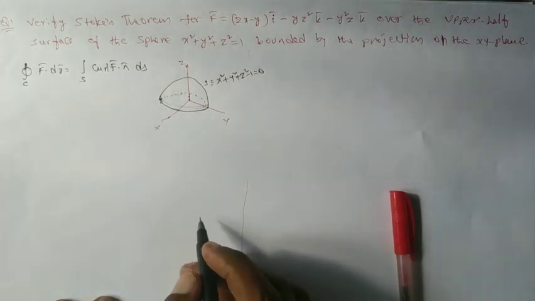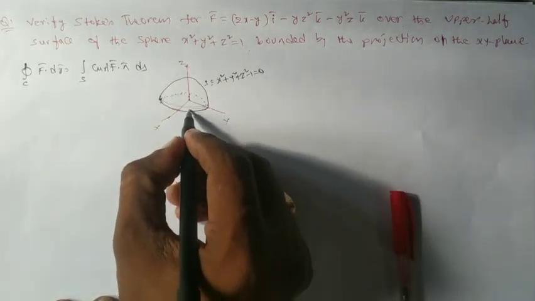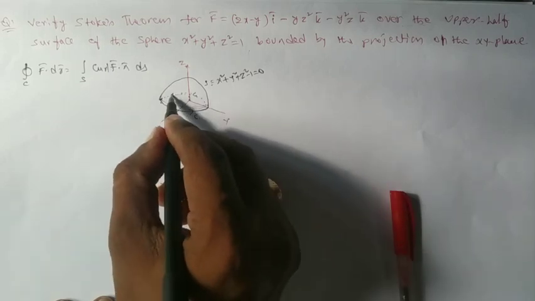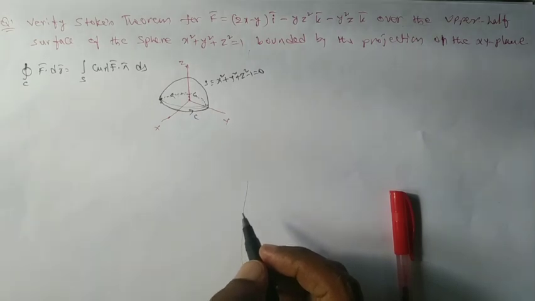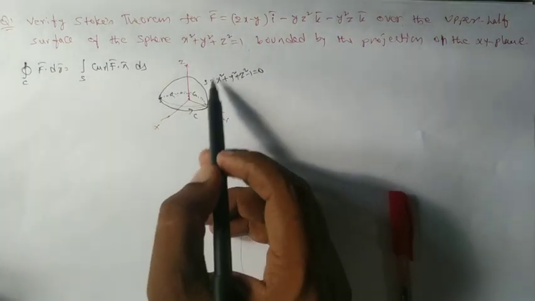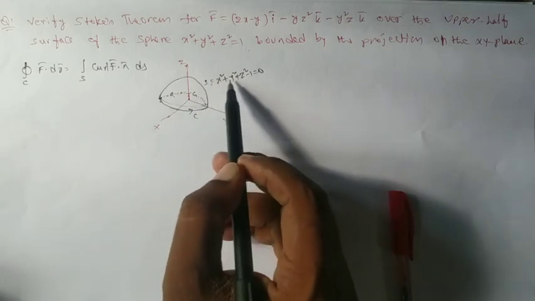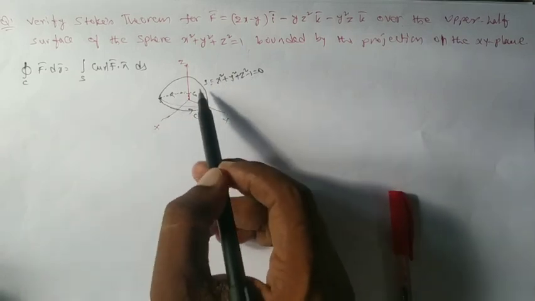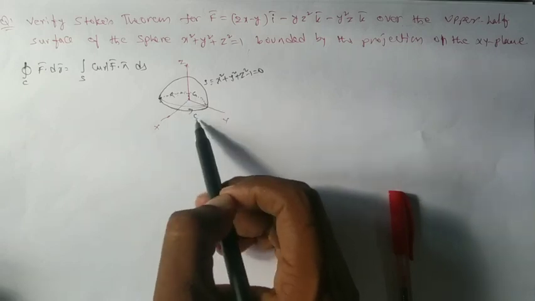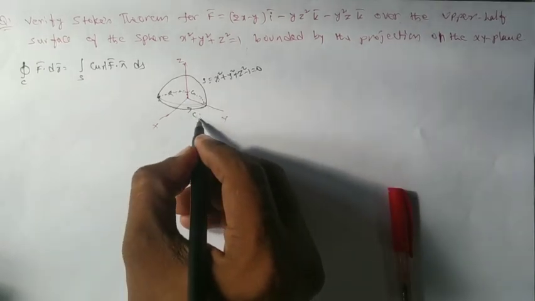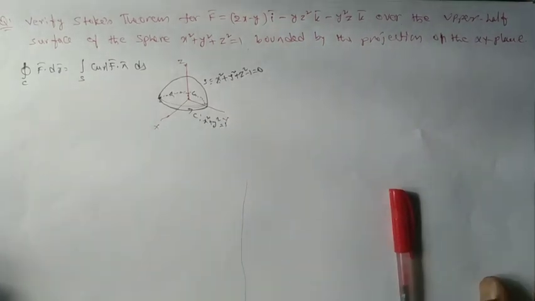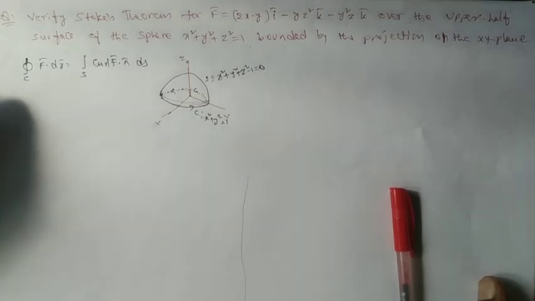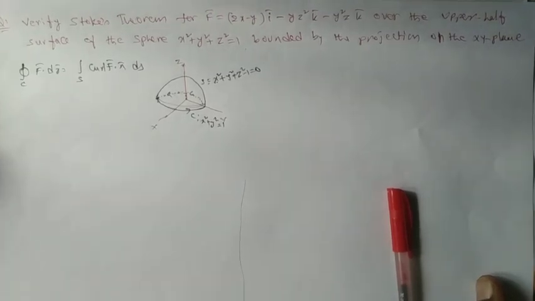S is nothing but the surface, and this is our c, which is taken in this direction. If you project this surface onto the xy plane, you get x square plus y square equal to 1, a circle on the xy plane, actually a circular region. The equation of c is x square plus y square equal to 1. Now let us verify: for that we should calculate the line integral and the surface integral, and I first want to take the line integral.